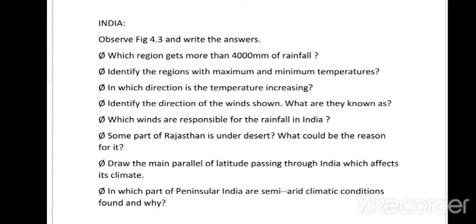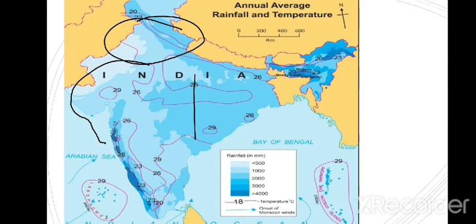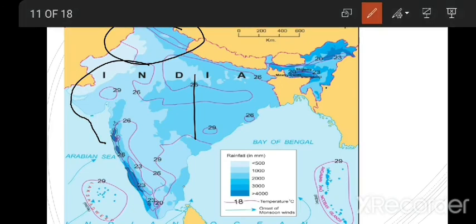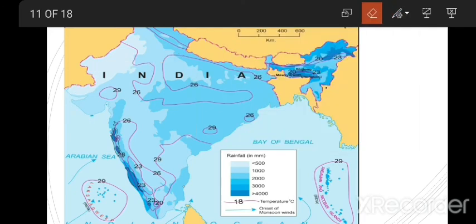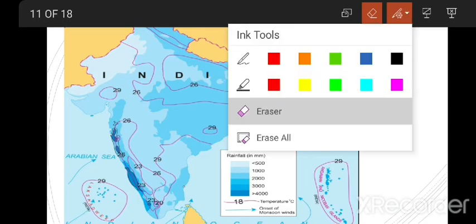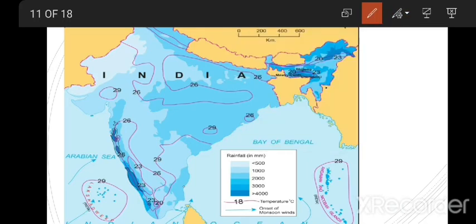Next question is, in which direction is the temperature increasing? That increases, wait, let me clear it. That increases from the north to south.